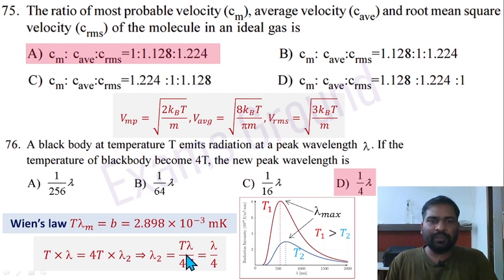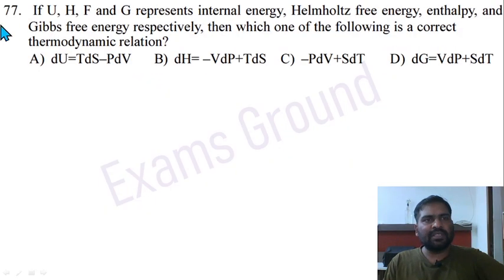Lambda 2 is going to be lambda by 4. So this is a particular graphical representation. At higher temperature, the lambda max, this particular maximum peak position, is shifting to lower wavelength. Okay, at higher temperature.